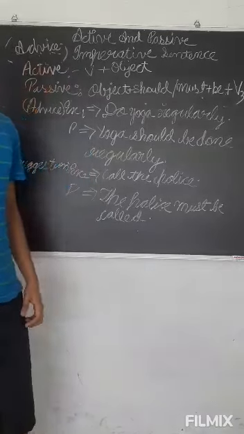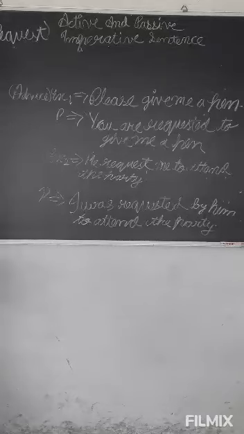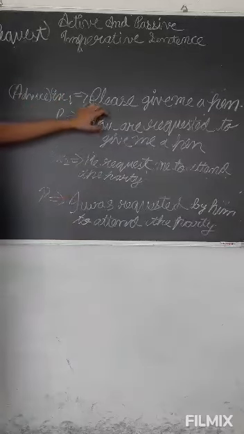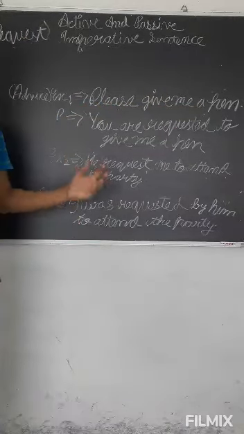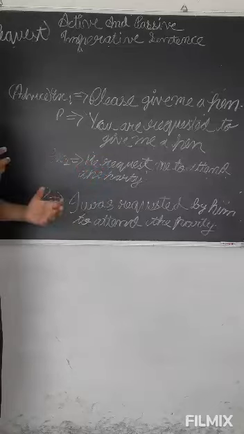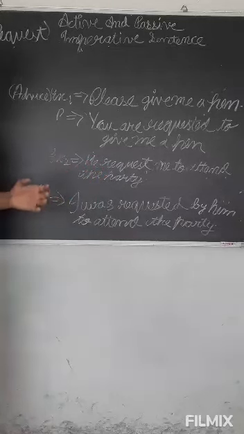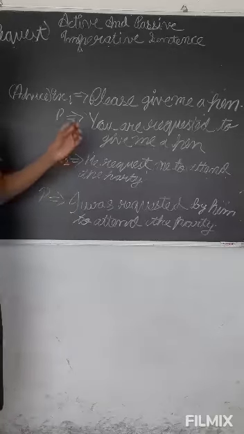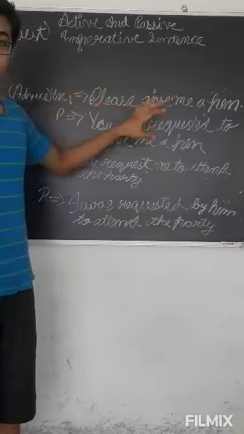Now we will study request. We are going to study how to convert the active voice of request into the passive voice. So let us see an example. Please give me a pen. Please, मुझे पेन दे दो. A request is when someone requests something from someone, says please, kindly give me. So here they are saying please give me a pen.